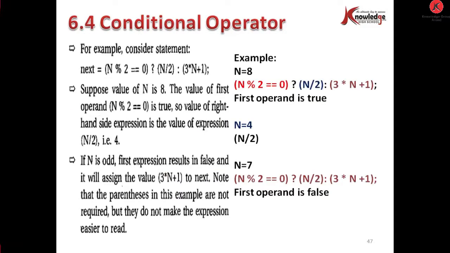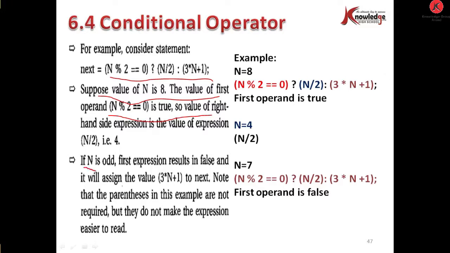For example, consider the statement n % 2 == 0 ? n/2 : 3*n+1. Suppose the value of n is 8. The value of the first operand, n % 2 == 0, is true, so the value of the right-hand side expression is the value of n/2, which is 4.